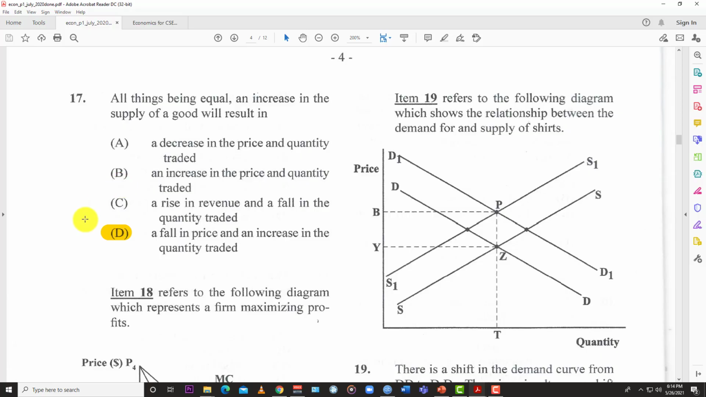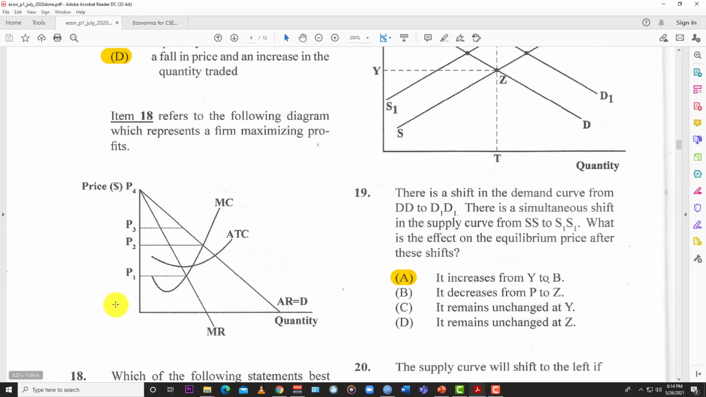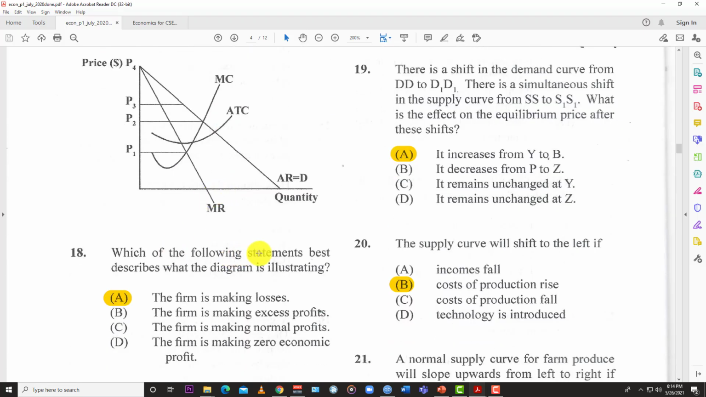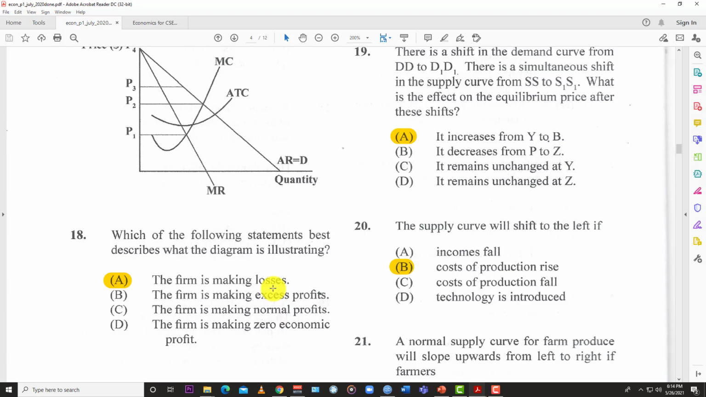All right, good. Number 18 refers to the following diagram, which represents a firm maximizing profit. So the question asks, which of the following statements best describes what the diagram is illustrating? You have some options here. A, the firm is making losses. B, the firm is making excess profit. C, the firm is making normal profit. And D, the firm is making zero economic profit. Now you would realize something here. By the process of elimination alone, everything else is talking about profit, this one is talking about losses. So something has got to be off.